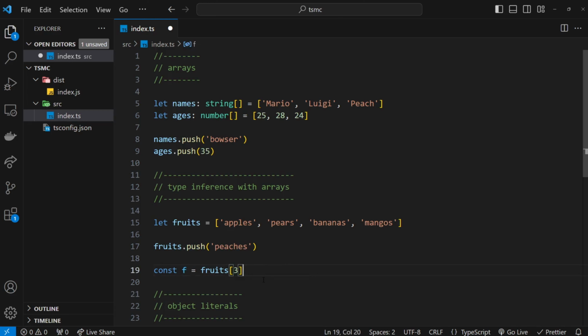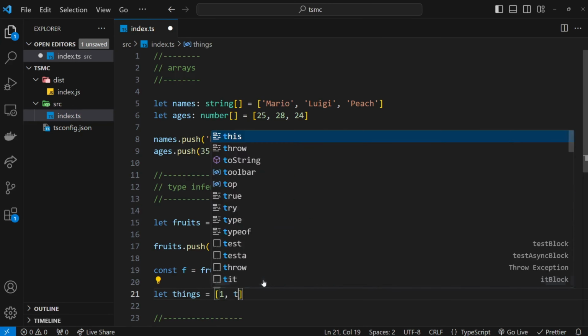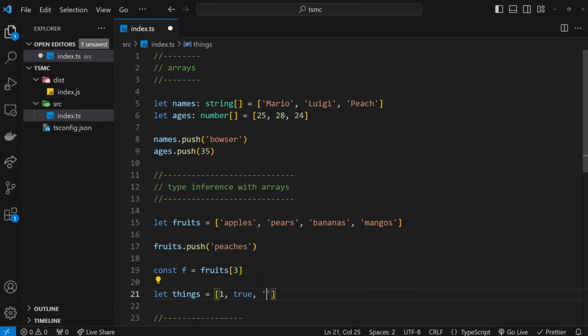Alright, so let me do another example. Actually, I'm going to say let things equal to, and then add array. And we're going to put some different types in here. One, and then true, and then hello. Alright, so we're not explicitly giving this a type, and therefore we can put different types of data inside it. Now, when we hover over this, you're going to see let things is any of these types right here.